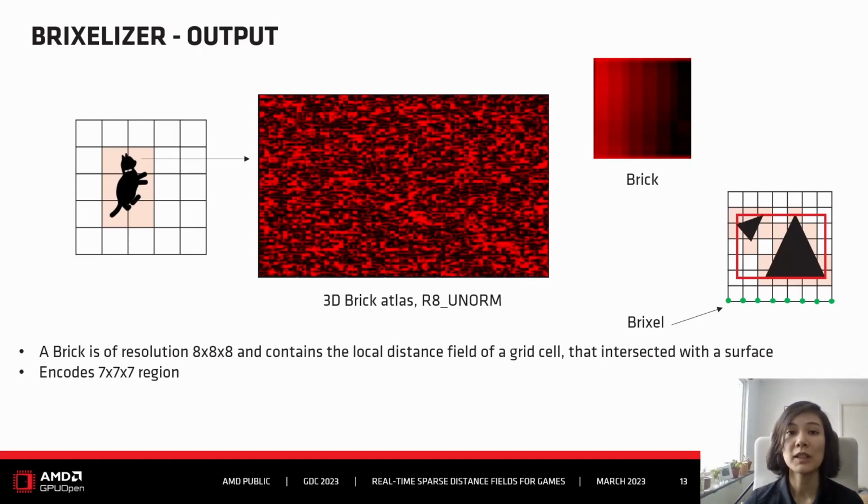The atlas is of type R8 unorm. The brick itself is 8 by 8 by 8, so it encodes a region of 7 by 7 by 7. The brick will not only store the distance field of the region it represents, but it will also store the AABB of all the surfaces that it intersects with. Why?